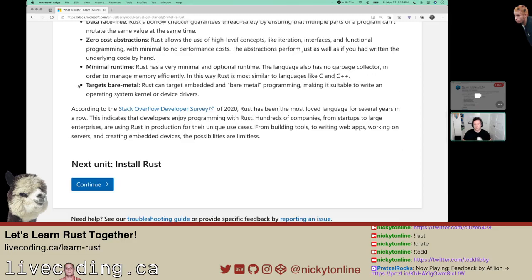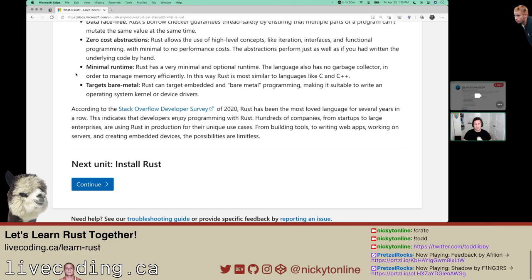Zero cost abstractions. Rust allows us to use high-level concepts like iteration, interfaces, and functional programming with minimal to no performance costs. The abstractions perform just as well as if you had written the underlying code by hand. Minimal runtime. Rust has a very minimal and optional runtime. The language also has no garbage collector. Like I was saying before, something like C# or Java does have garbage collection because they manage the memory for you.